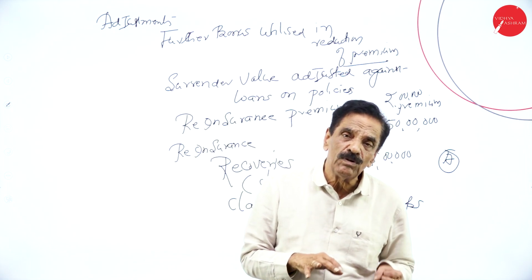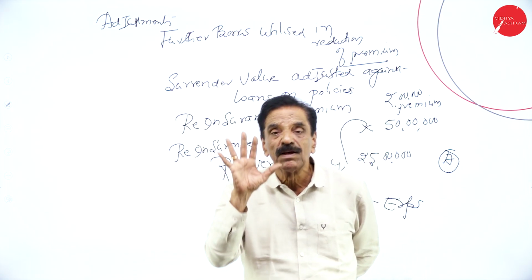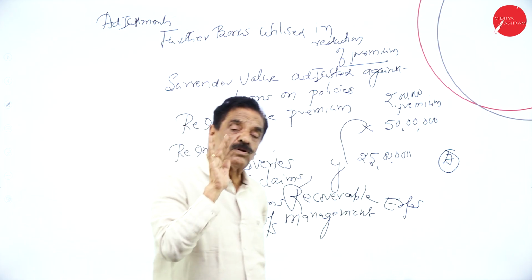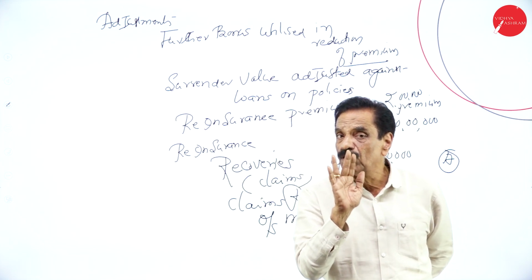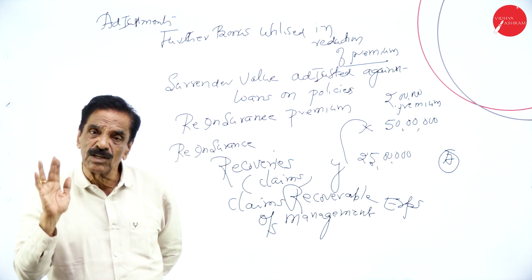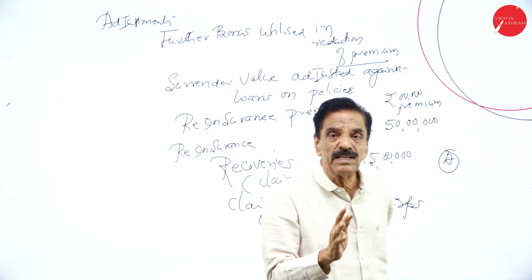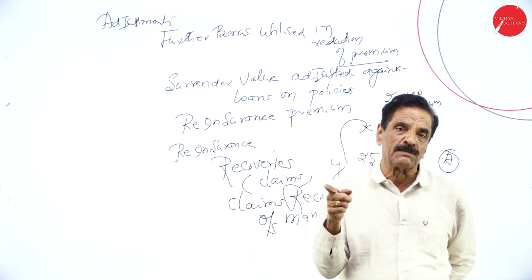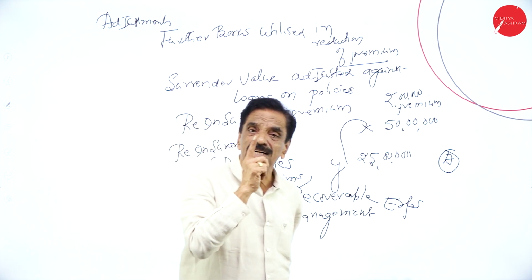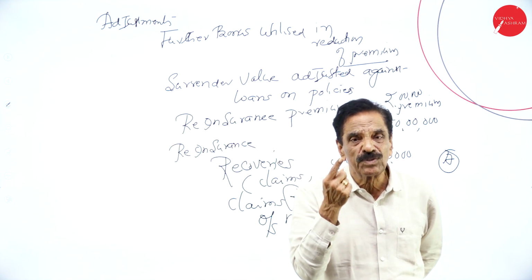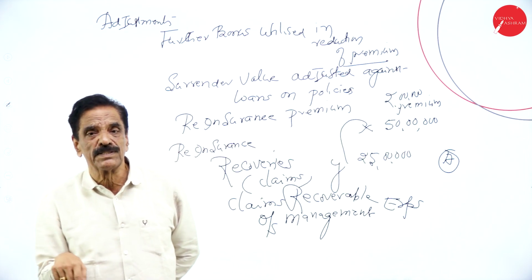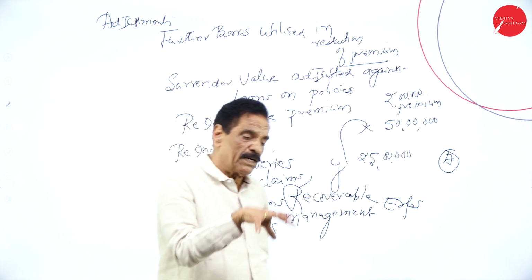Then the balance sheet schedules: share capital, schedule number 5; reserve and surplus, schedule number 6; borrowing, schedule number 7; investment, schedule number 8; loans, schedule number 9; fixed asset, schedule number 10; cash balance, schedule number 11, that is cash in hand and cash at bank. Then schedule number 12 is the current asset, schedule number 13 is the current liability, schedule number 14 is the provision, and schedule number 15 is the miscellaneous expenses and losses. You must learn the format very well.